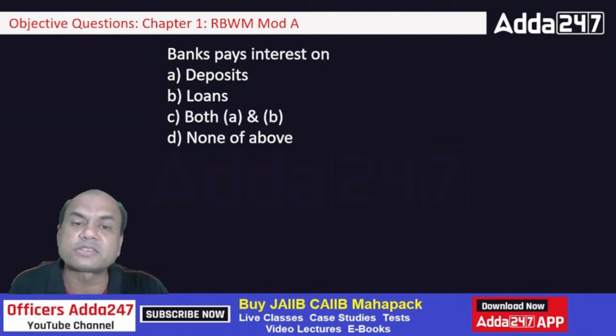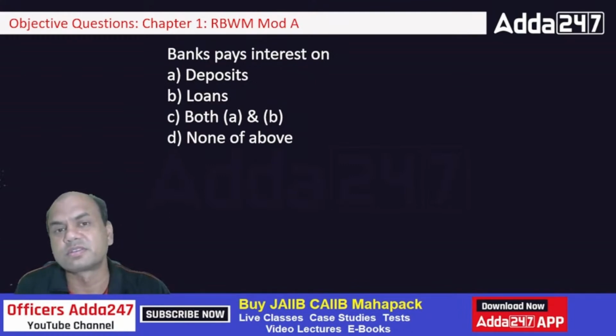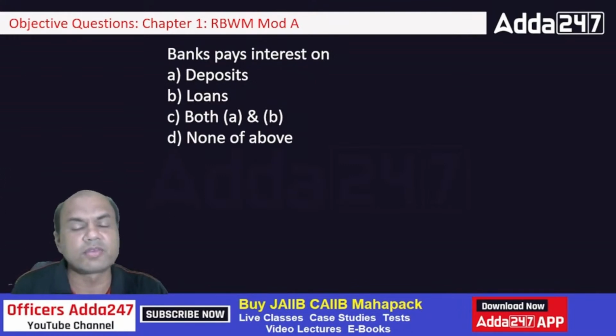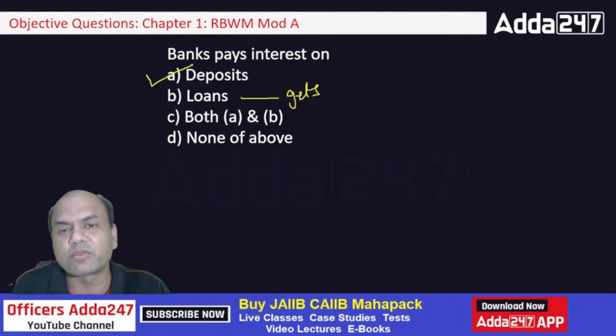Bank pays interest on deposits, loans, both A and B. So what does bank pay interest on? Everyone, you all are for JIIB, right? So JIIB is for this. This is the basic question. Bank pays interest on deposits, and on loans, it gets interest. That is the basic business of bank. What is the bank basically?